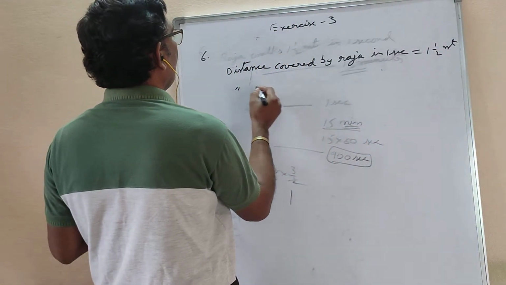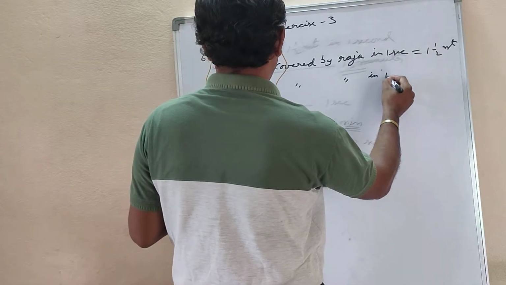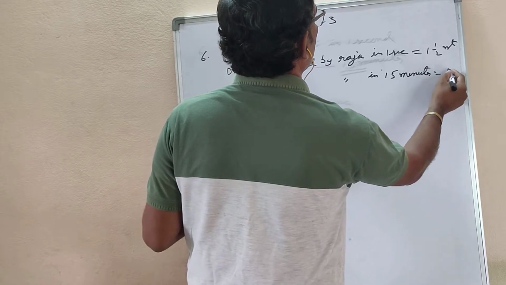Now you have to find distance covered by Raja in 15 minutes is equal to how much?